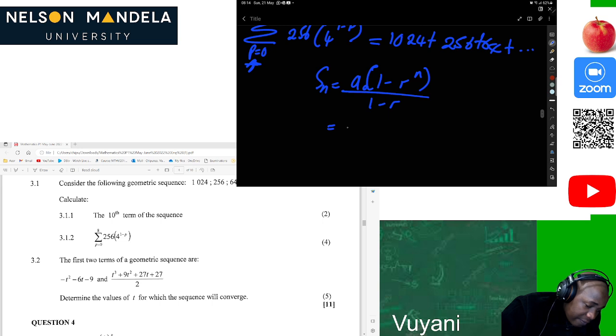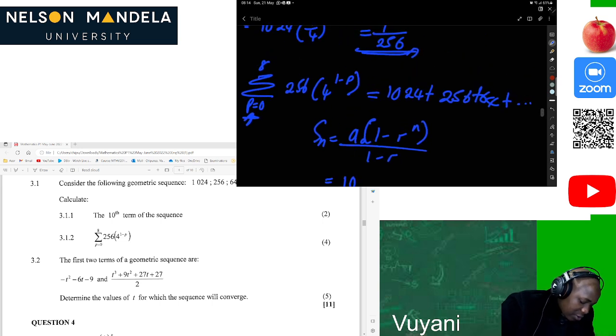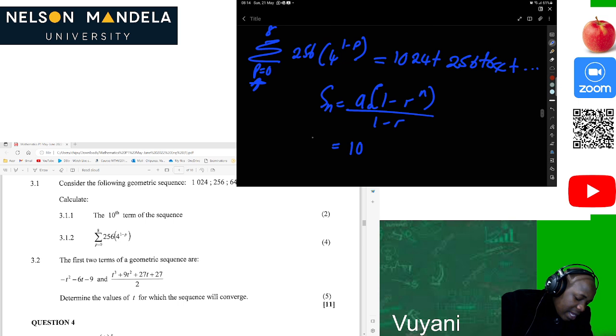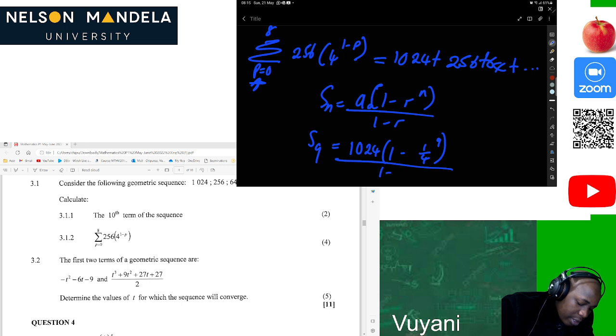Of course, a is the first term, and we also know that from 0 to 8 there are 9 terms. Okay, from 0, so it will be 0, 1, 2, 3, 4, 5, 6, 7, 8. So we have 9 terms, so we should calculate the sum of the first 9 terms. That would be 1024 times (1 minus 1 over 4 to the power n) divided by (1 minus 1 over 4).